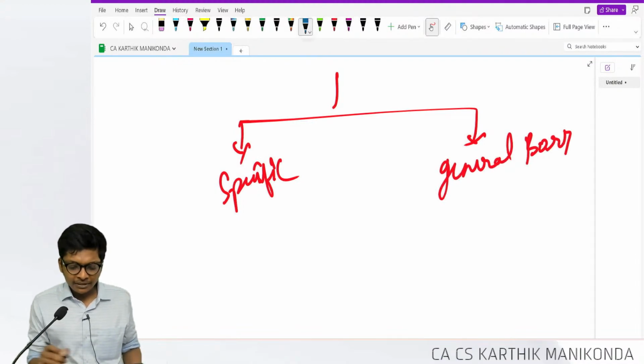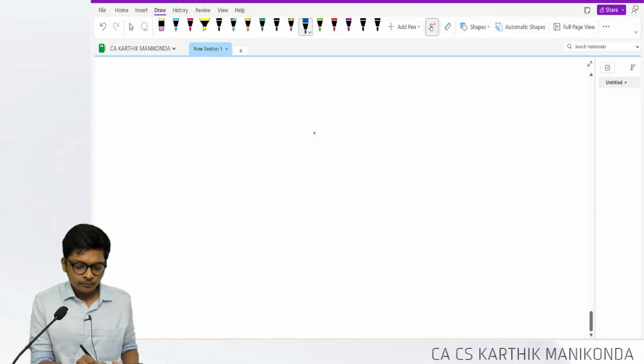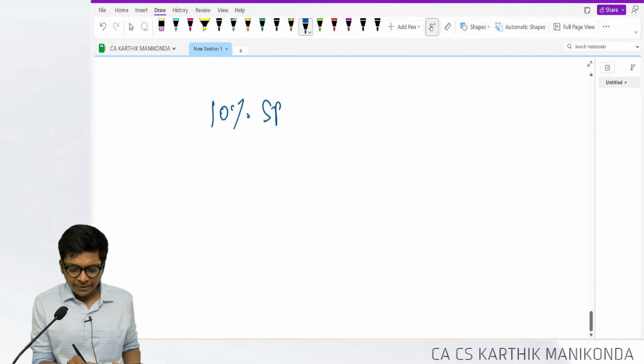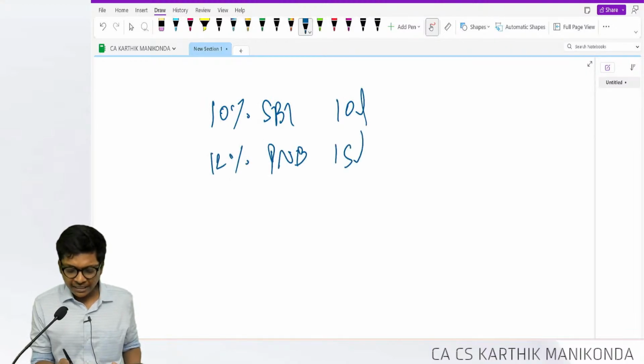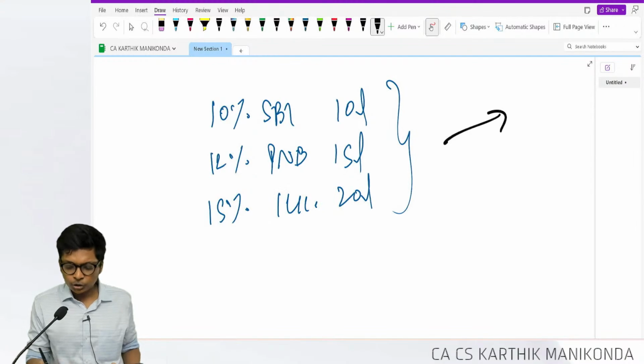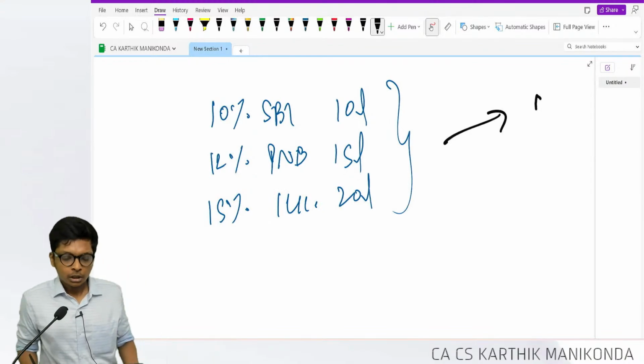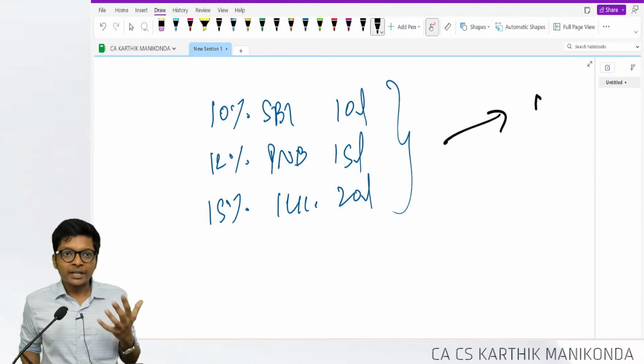I'll give an example. Let's say I have 3 loans. 10% SBI loan of 10 lakhs, 12% PNB loan of 15 lakhs, 15% ICAI bank loan of 20 lakhs. All these 3 are used for some asset. Now, which loan to take?